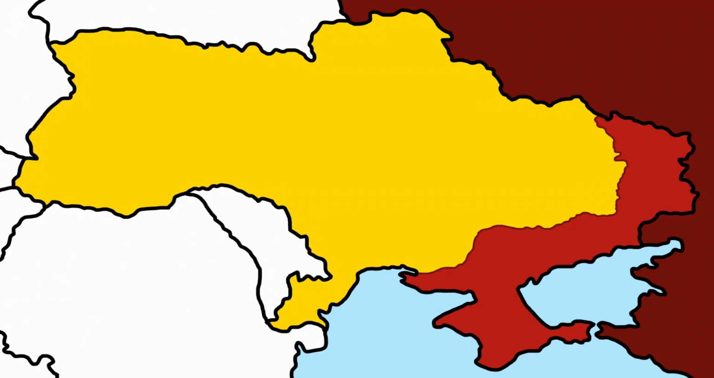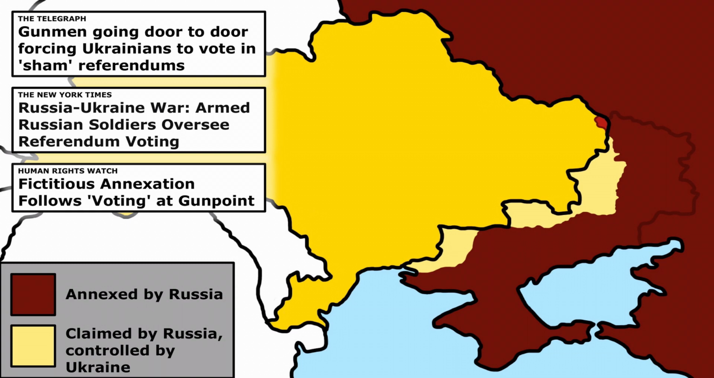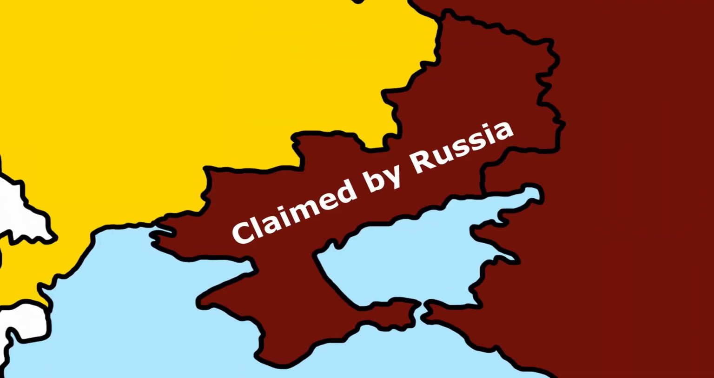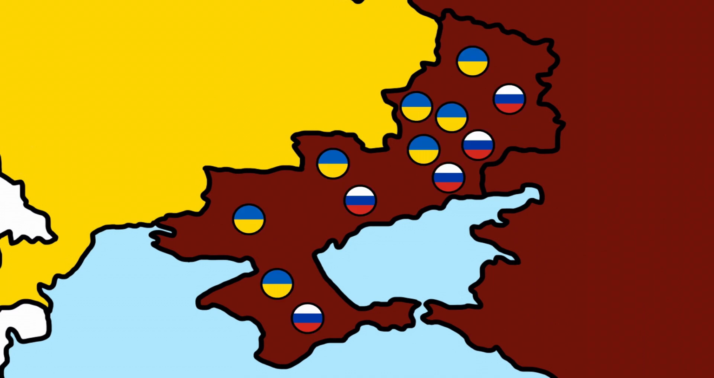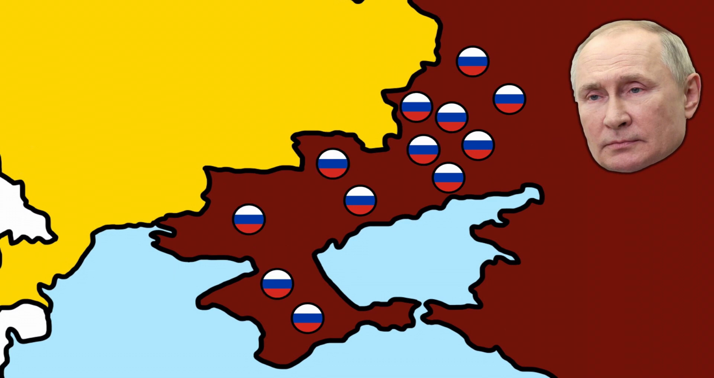On top of all of that, a large part of Ukraine has been forcibly annexed into Russia after referendums were staged where people voted to join Russia because they were held at gunpoint. This area claimed by Russia is home to 7 million ethnic Ukrainians who have been recognized by Putin as Russian citizens, and they're now forced to accept their invader as their new leader.